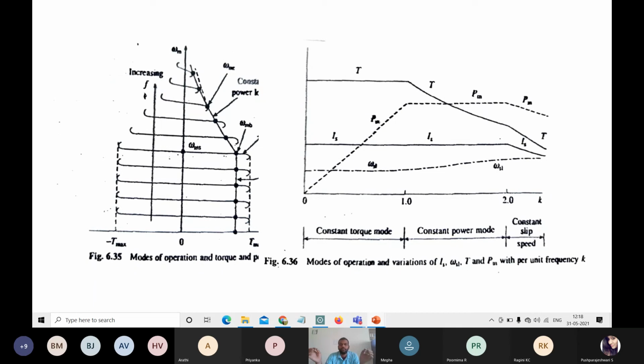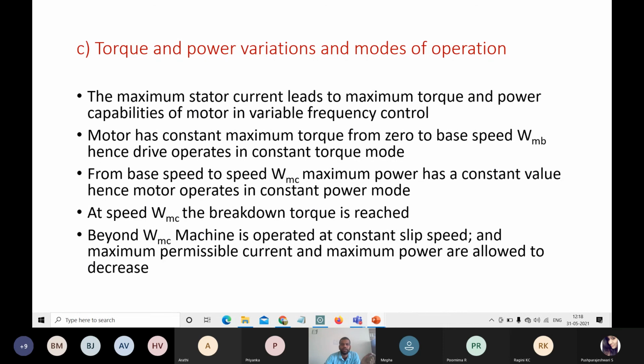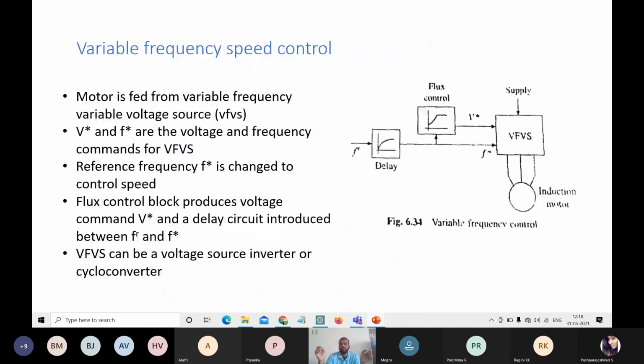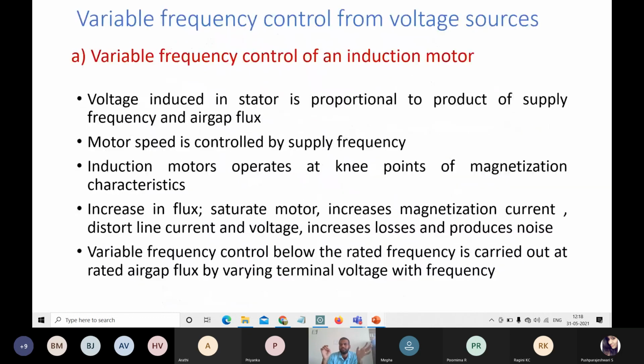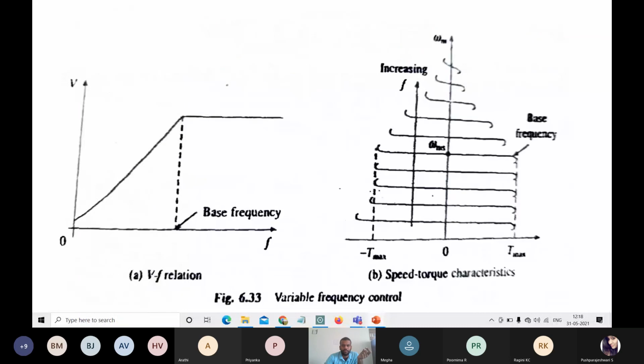So this is the brief of variable frequency control from voltage sources. It has three parts. First, variable frequency control, that is V by F constant, which we derived here. From 0 to omega ms, the torque reaches the knee point, after which the torque will be constant. So this is about variable frequency operation.